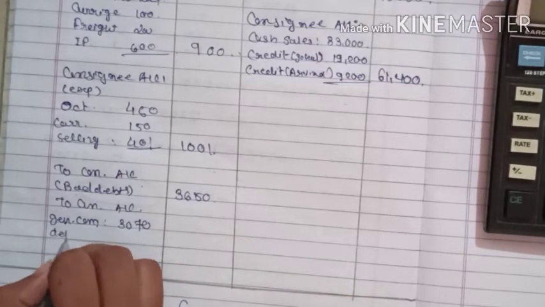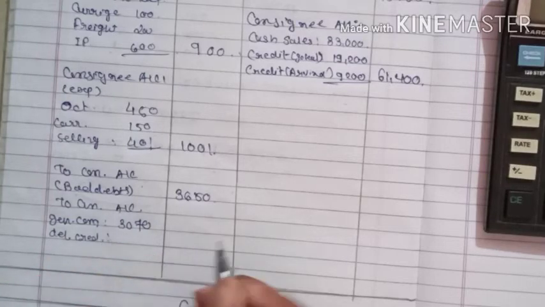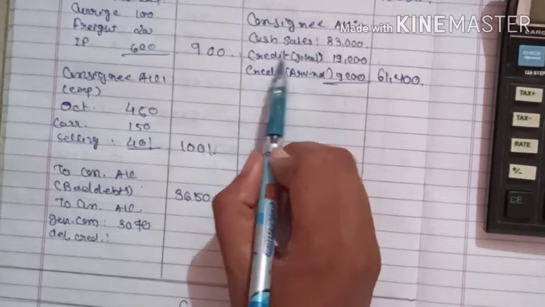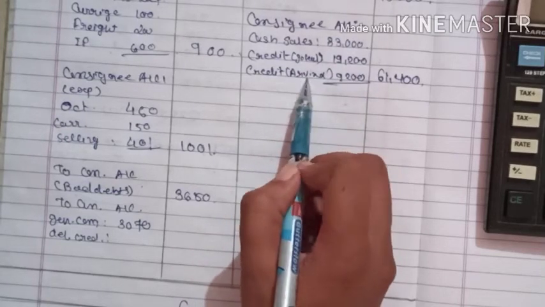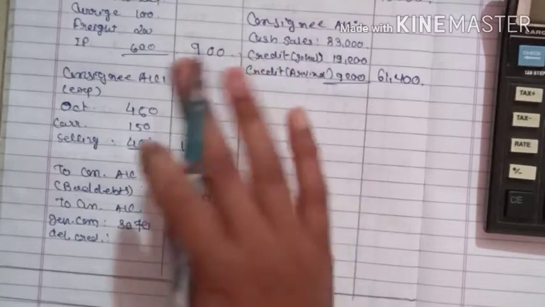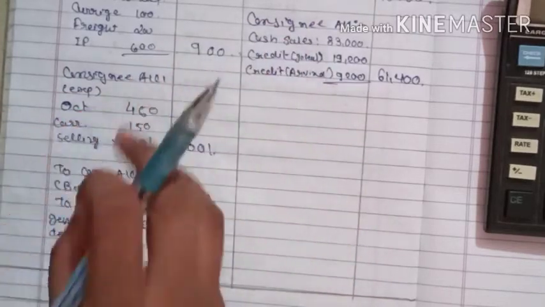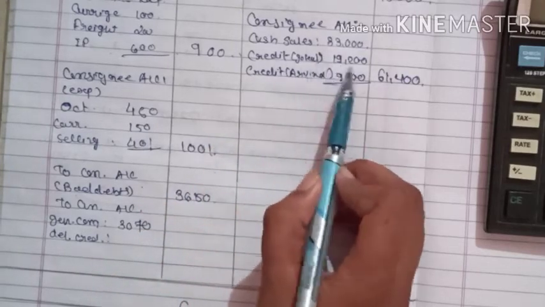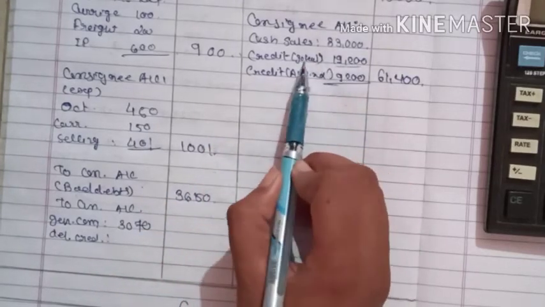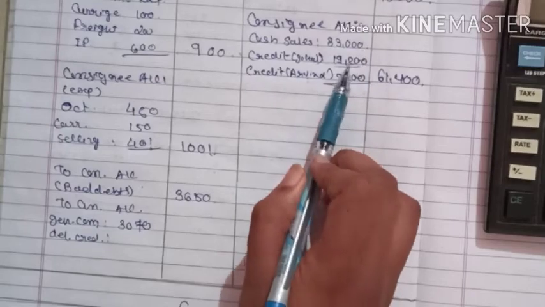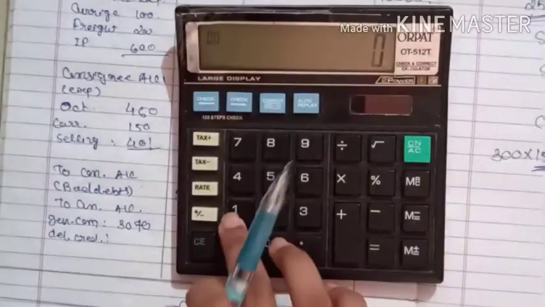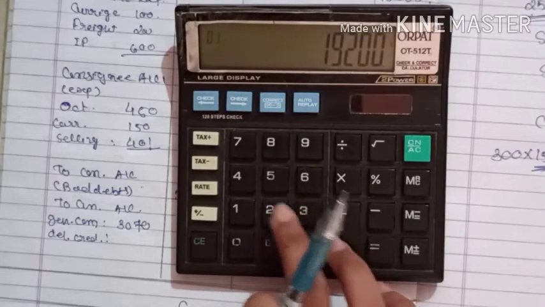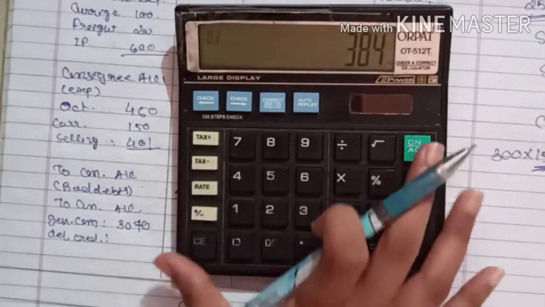Then del credere commission. Del credere commission, only on Gokul's credit sale was he responsible, just because Arvind's responsibility was taken over by Sharad, the consignor, on his own. So only on the credit sale of Gokul is the commission payable. So 19,200 at 2%, del credere commission is 2%. Yes, 2% is 384.